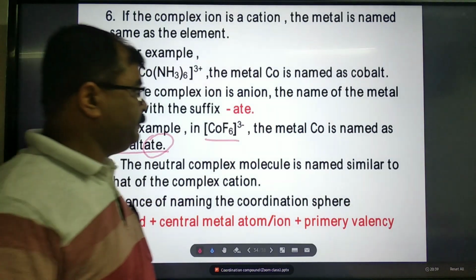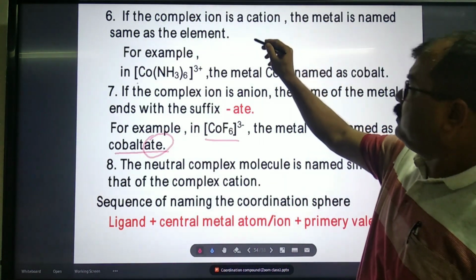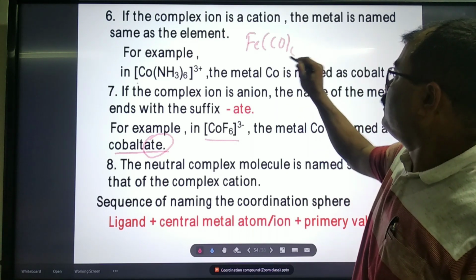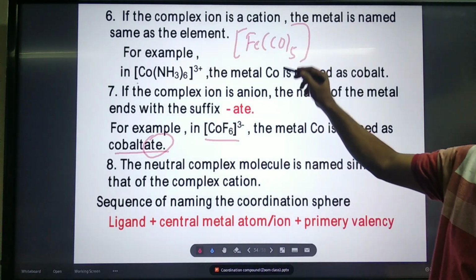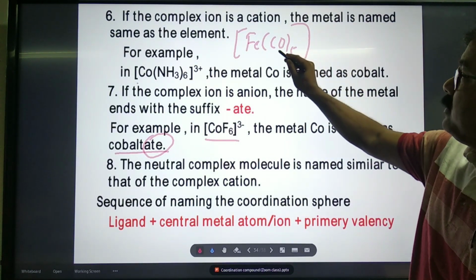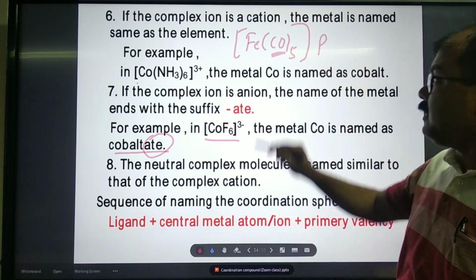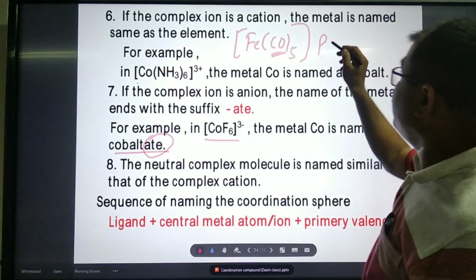And the neutral complex molecule is named similar to that of the complex cation. Let me give an example. How to name this? This is neutral. See, 5 carbonyl groups are here; the carbonyl group is the ligand. How many?